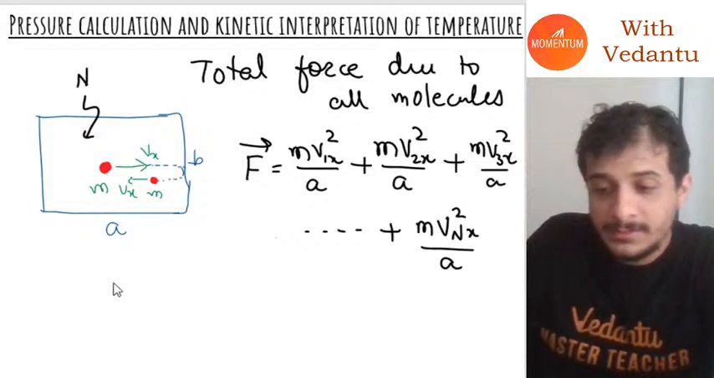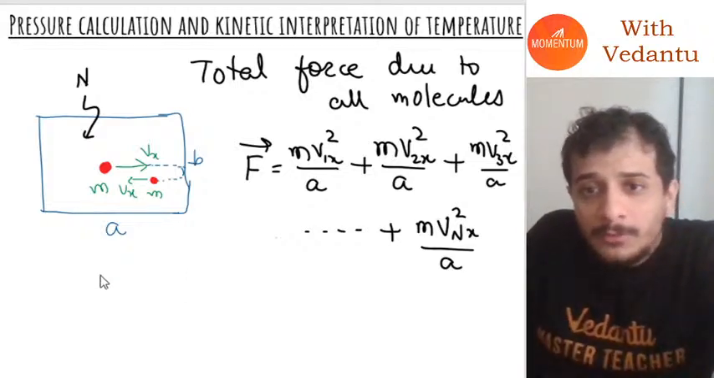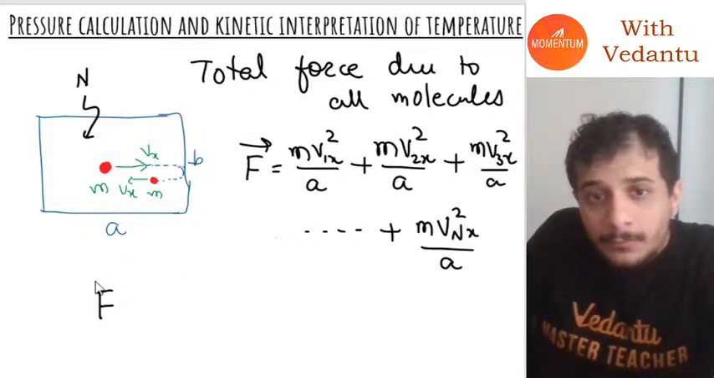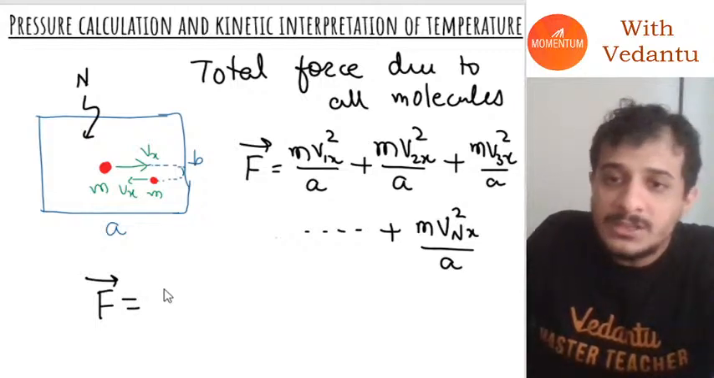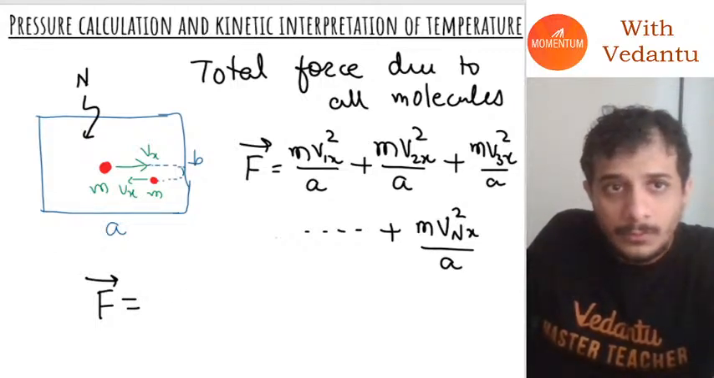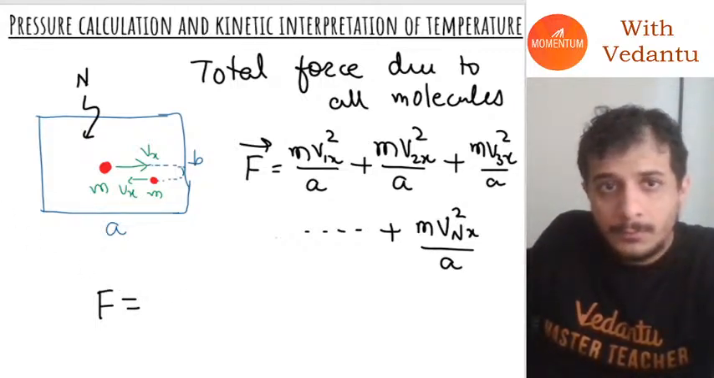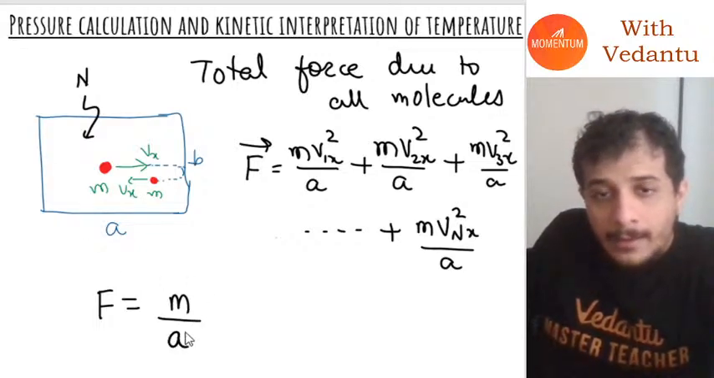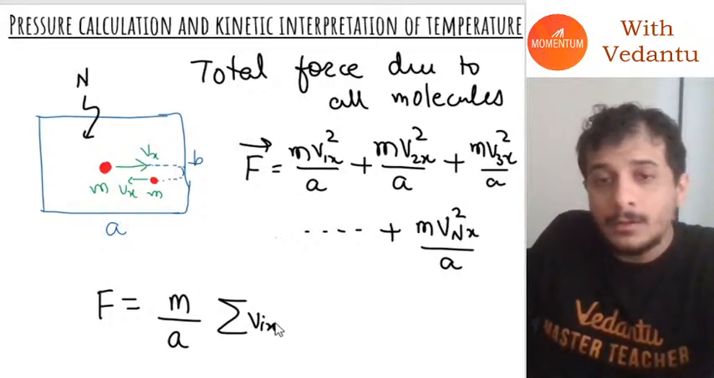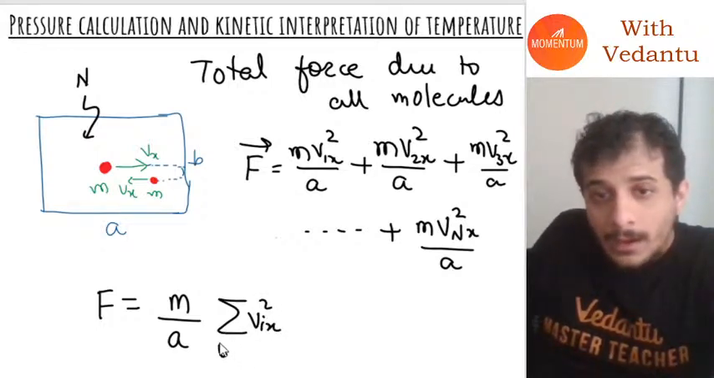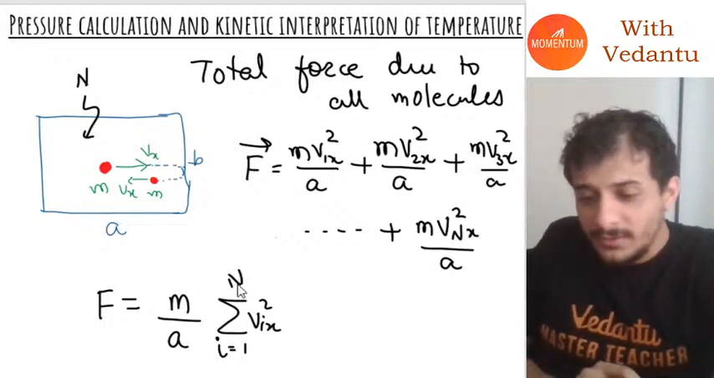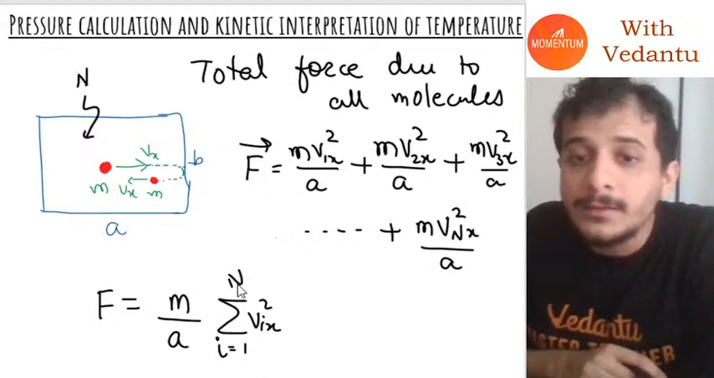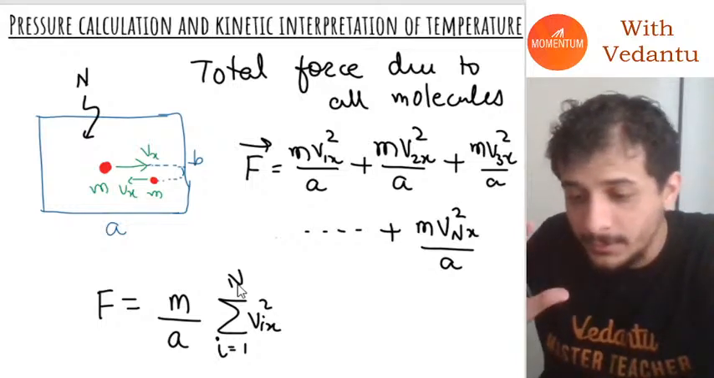If I want to write this in a normal form, I can just write the force is going to be just equal to m by A into sigma vix the whole square, where i goes from 1 to n. This is a statistical way to write this.